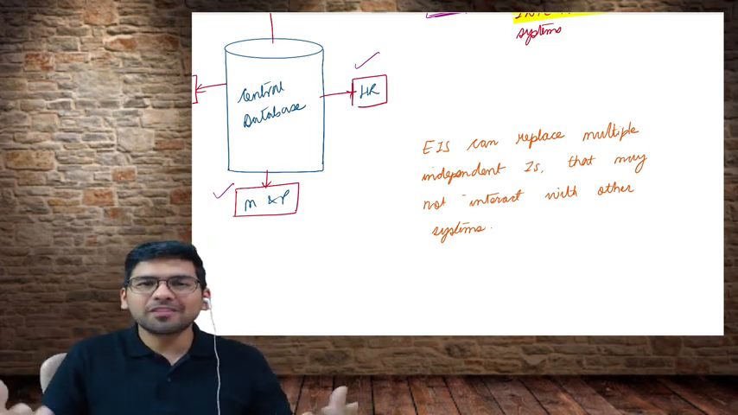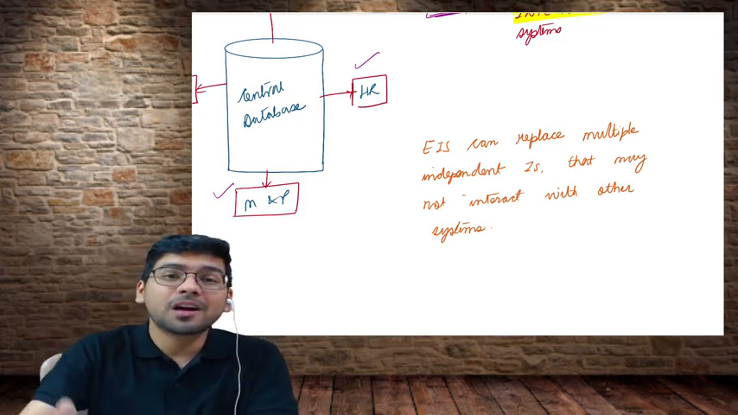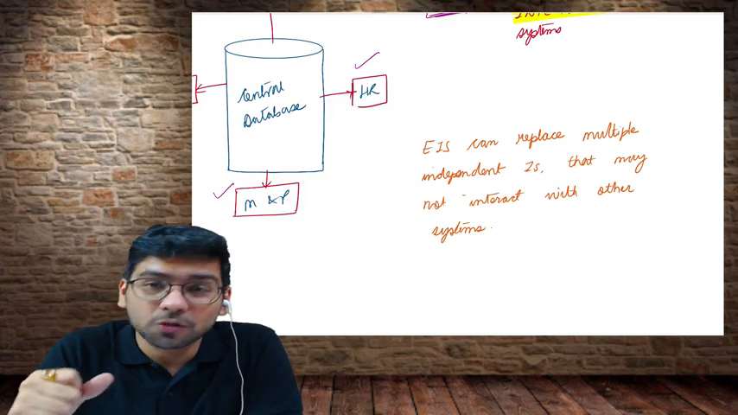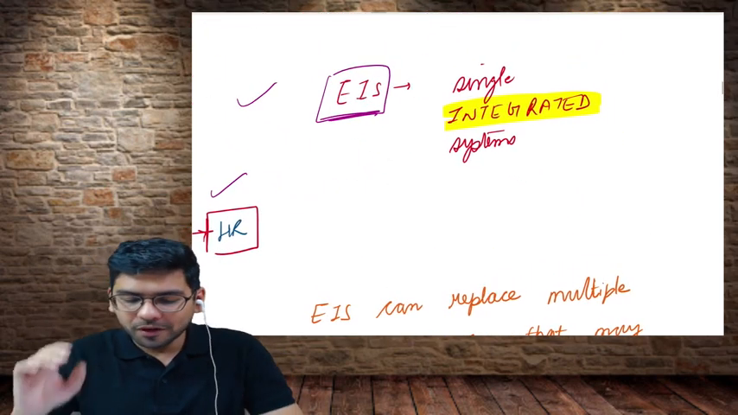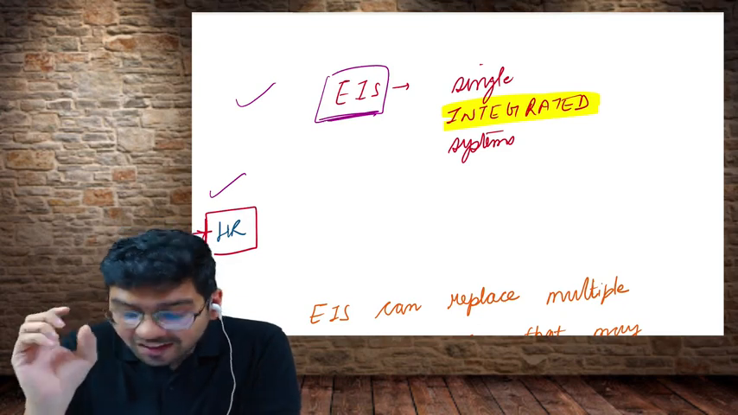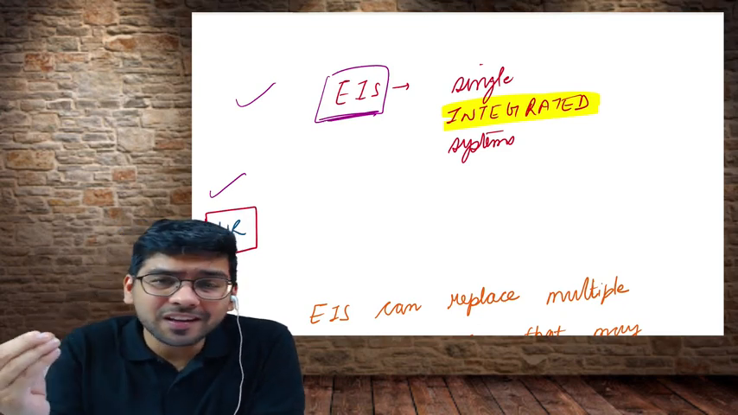We can just go anywhere and deposit money if it is a bank, or maybe return our products if they are using EIS. Okay. So please remember, guys, that the key word that I want all of you to understand is that EIS is a single integrated system. When I say enterprise information system, it is a single integrated system.